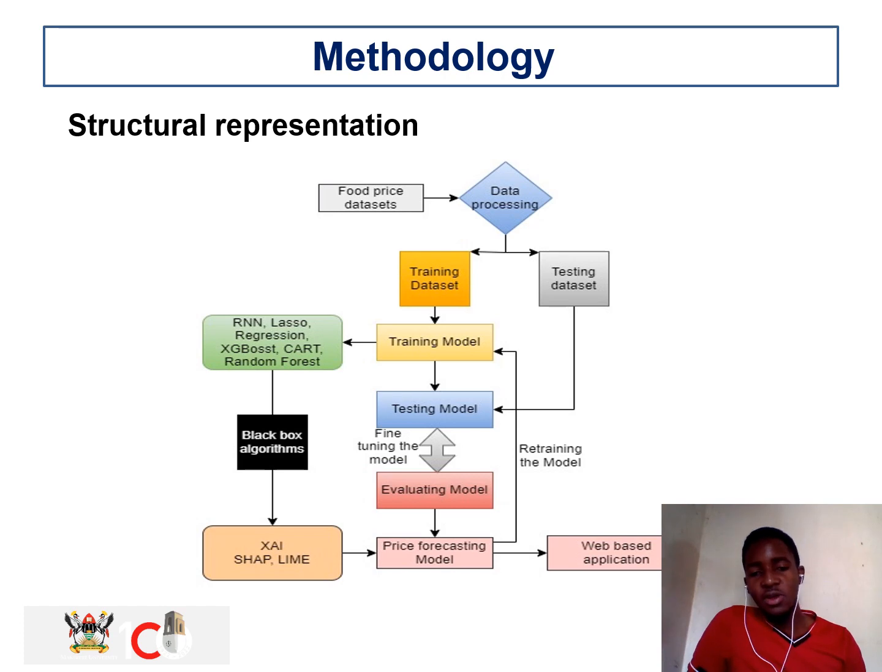Moving on from the training of our model, we shall also have to test our model, using the testing dataset we split from the total dataset we had. After testing, we move on to evaluating our model, using evaluation metrics such as accuracy, precision, F1 score, root mean squared error, and more.